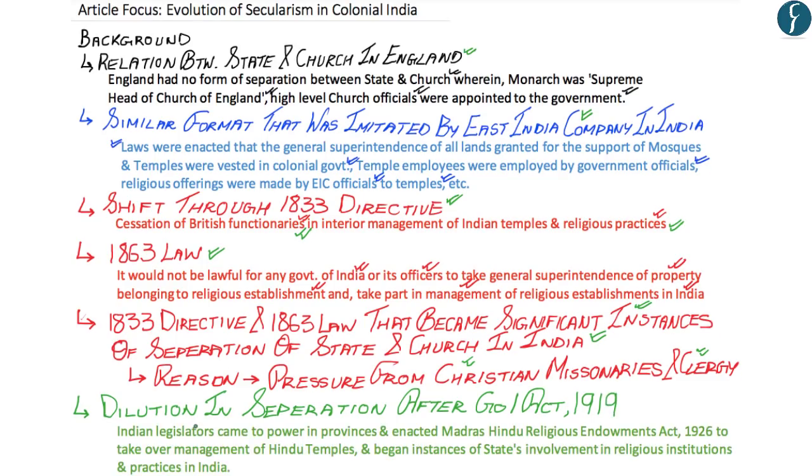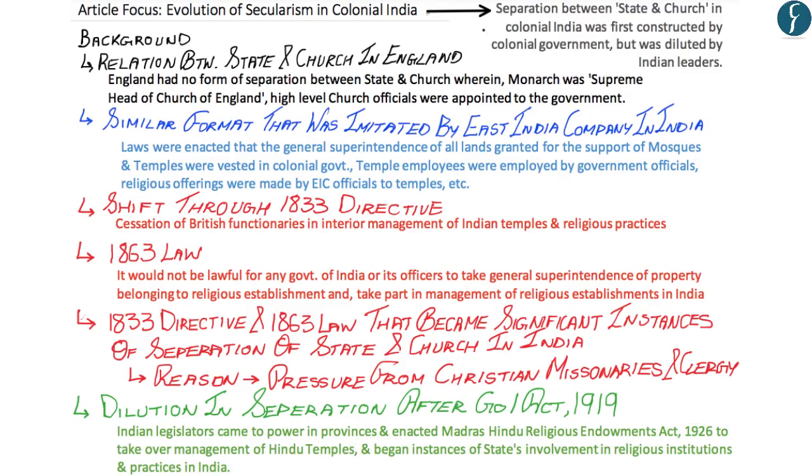Now, after the enactment of the Government of India Act 1919, Indian legislators came to power in provinces, and in Madras, they enacted the Madras Hindu Religious Endowments Act of 1926, and thereby taking over the management of Hindu temples. And according to the author, this law began the instances of states' involvement in religious institutions and practices in India, whereby the Madras Hindu Religious Endowments Act of 1926 diluted the separation between the state and church that was established by the 1833 Directive and the 1863 law. And therefore, according to the author, the separation between state and church in colonial India was first constructed by the colonial government but was then diluted by the Indian leaders.